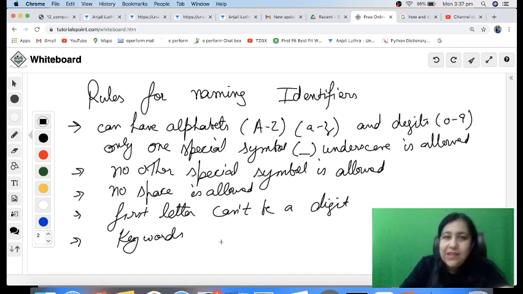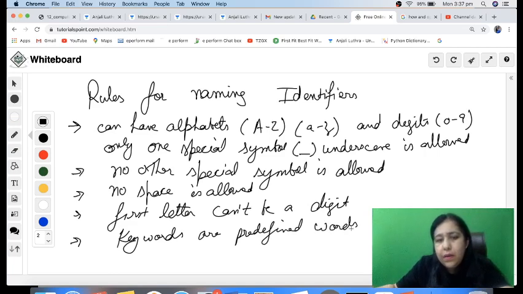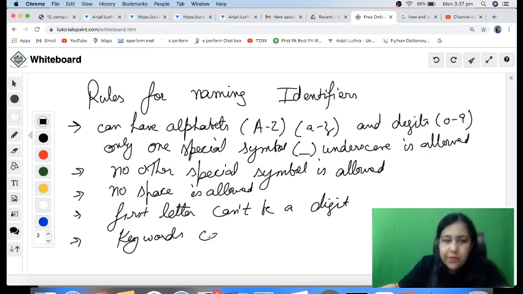All these are keywords in Python. So keywords are predefined words to the translator. So keywords can't be used as identifiers, and your identifiers are case sensitive.